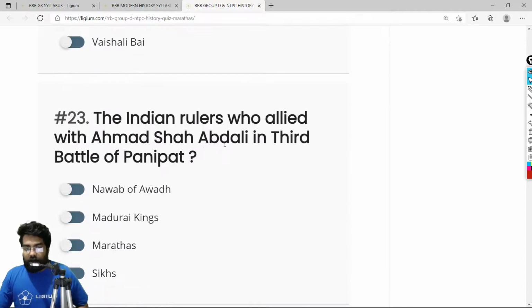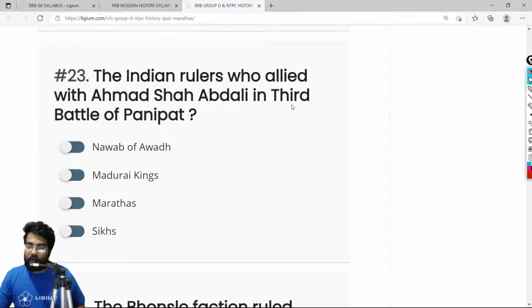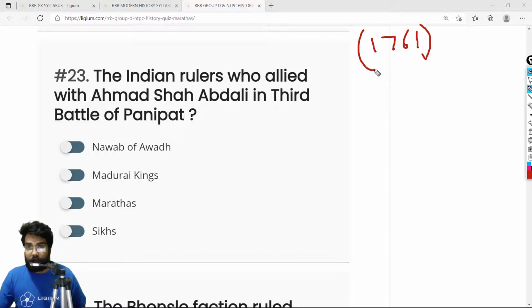Okay. Then 23, the Indian rulers who allied with Ahmad Shah Abdali in the Third Battle of Panipat. Now this is something we have to discuss. As you may know, 1761, I repeat this again and again, 1761, Third Battle of Panipat. We had two factions, the Marathas and the Afghans.